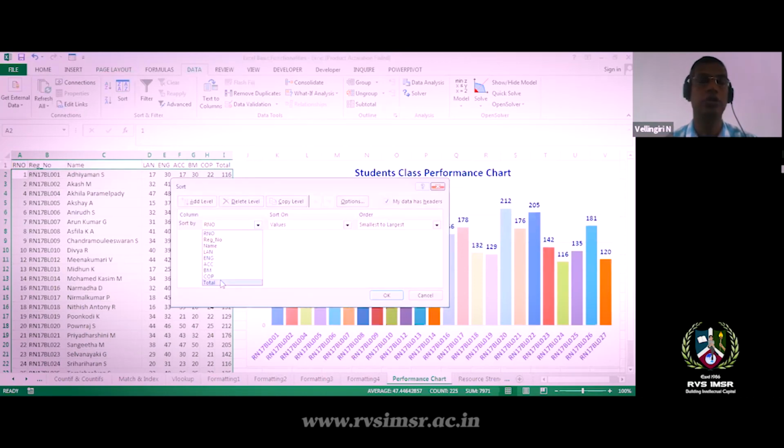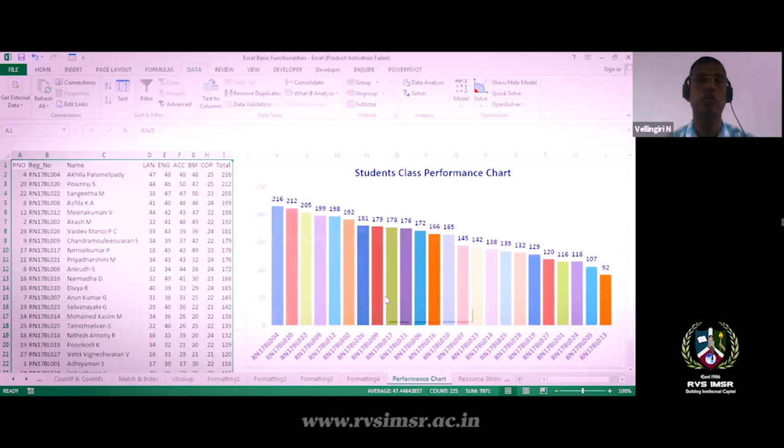I want to sort the data. See, you can see the data 216. This is roll number 4. It is getting the highest marks, and the second is 212, third and so on. So this is descending order. If you make it ascending, it goes from the low value to the high value.